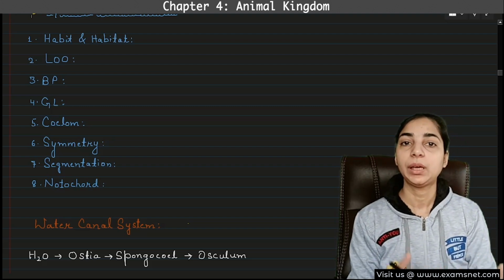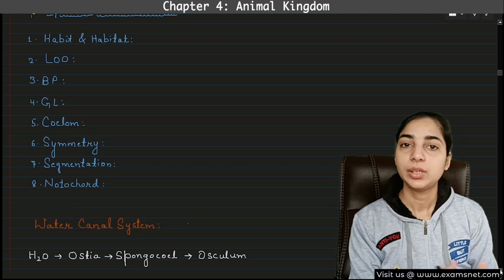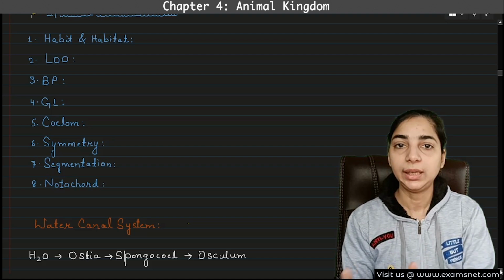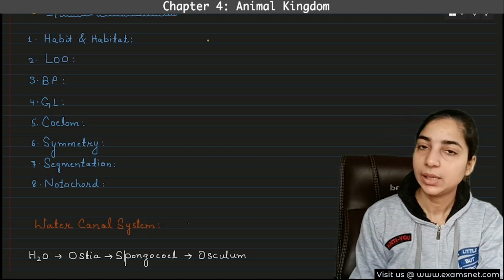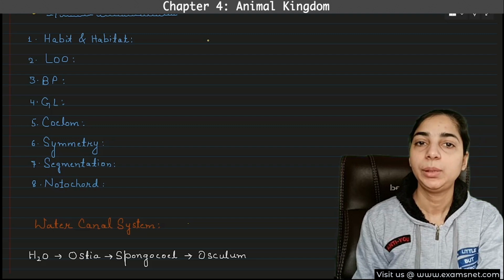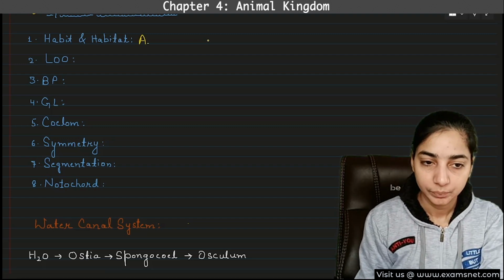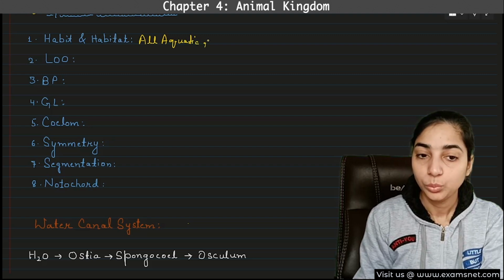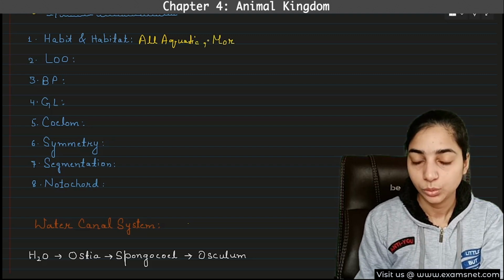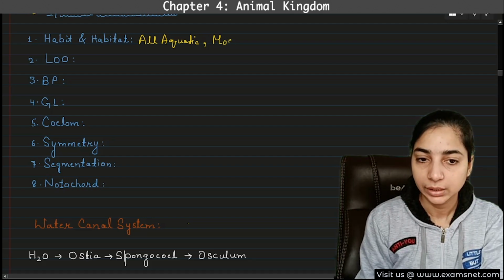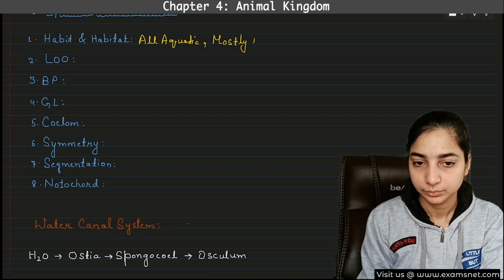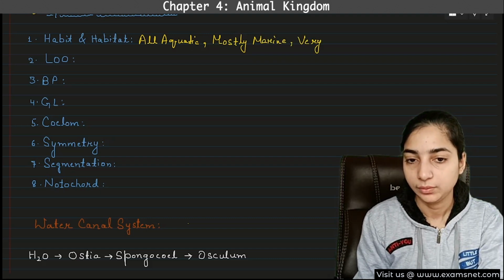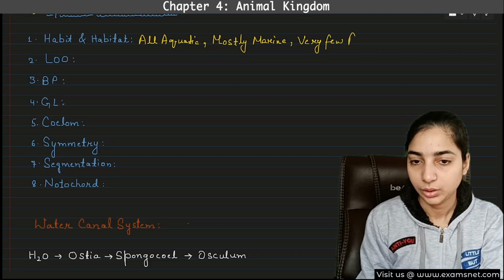Gradually, when the organisms become more advanced, then they shift towards the land. Gradually they come from water, they live near water, and then the distance increases. So these are the most primitive type of animals, so definitely they will be living in water only. All are aquatic, and most of them are marine. Mostly marine, and there are very few fresh water.